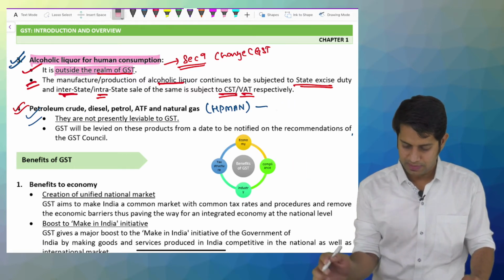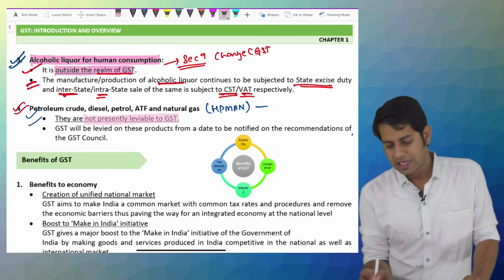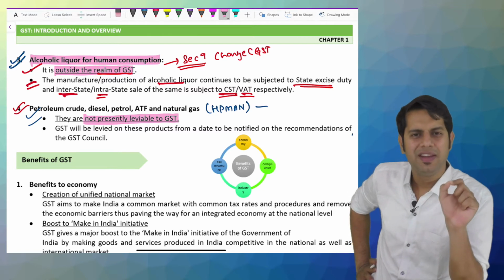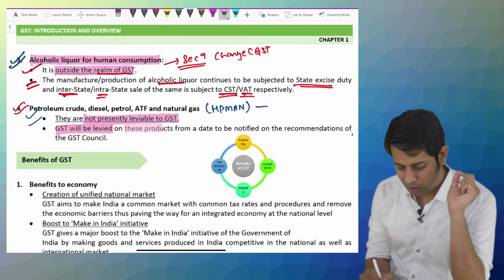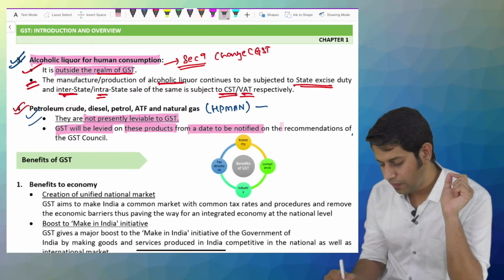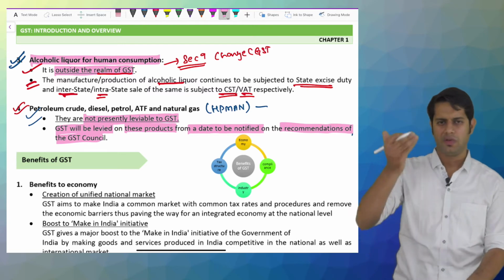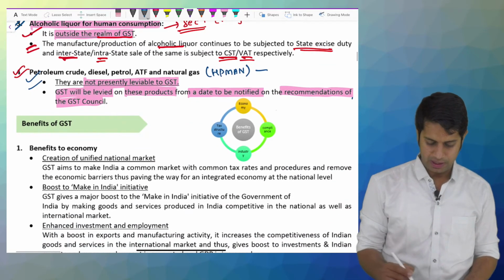Anyways, that is something which is outside the scope. Now as of today, on this HP man, presently GST is not levied. Can they levy GST on HP man? Yes. GST will be levied on this product from the date notified on the recommendation of the council. Whatever date it is notified on a future date, on the recommendation of the council, GST will be levied on this product.